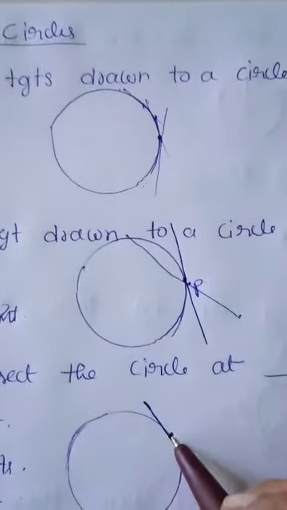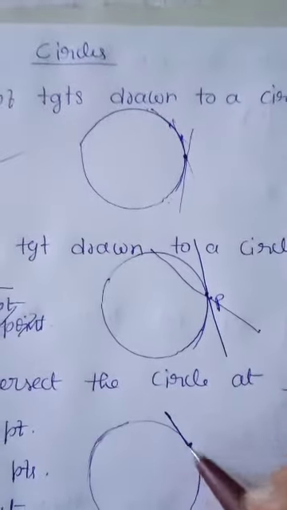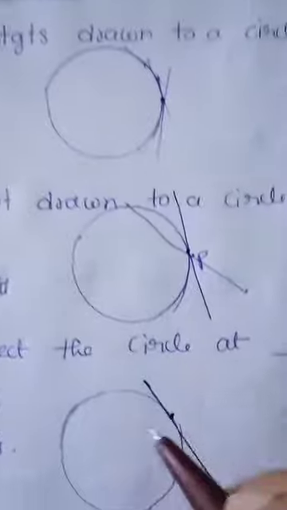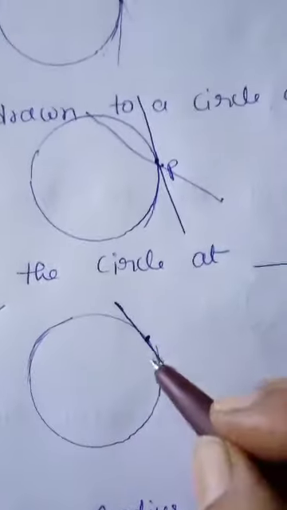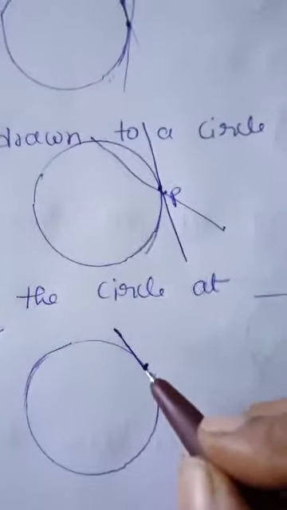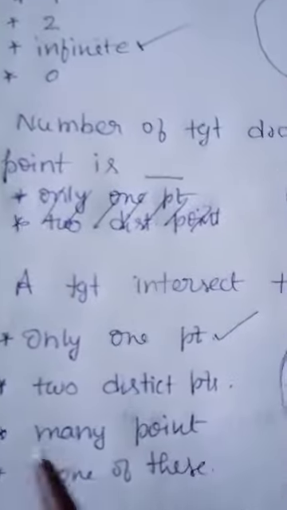Therefore, the answer is only one point. The tangent intersects the circle at only one point, which is the correct answer here. Now, let us go to the next question.